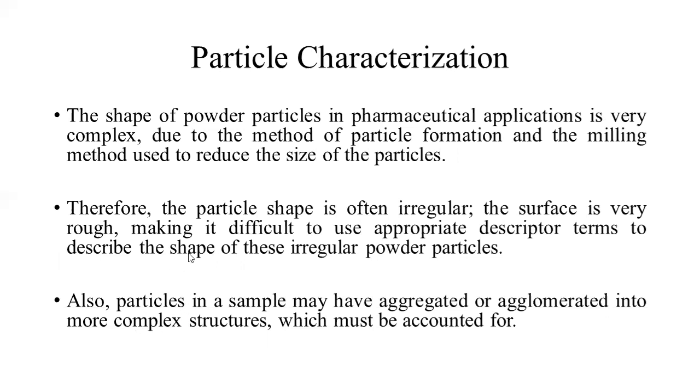Therefore, the particle shape is often irregular. The surface is very rough, making it difficult to use appropriate descriptor terms to describe the shape of these irregular powder particles. Also, particles in a sample may have aggregated or agglomerated into more complex structures which must be accounted for.